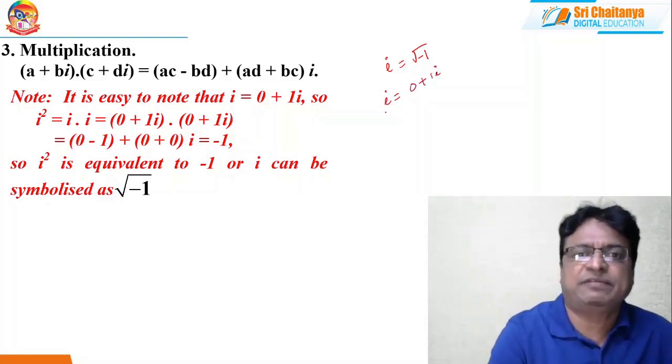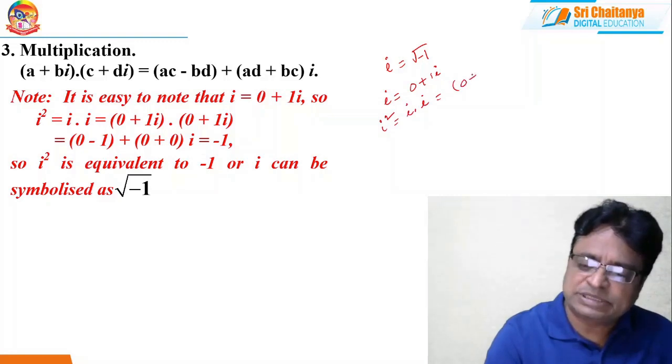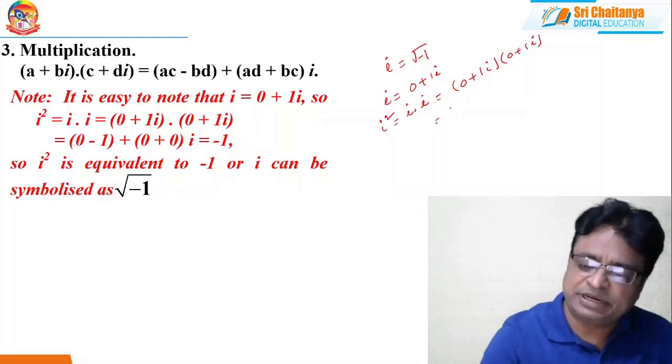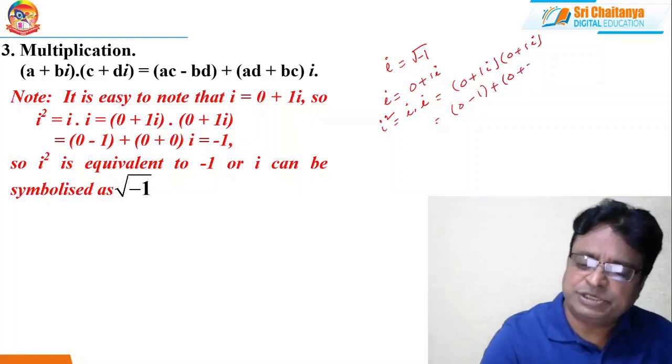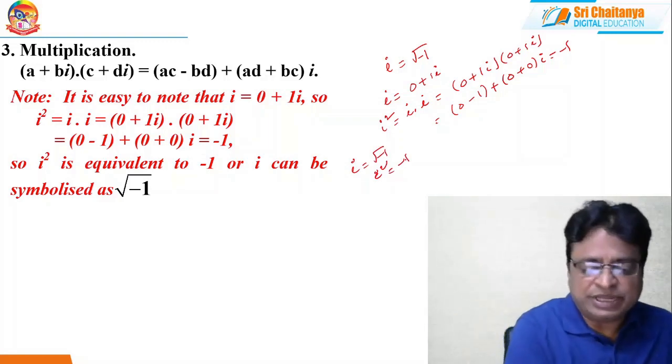And i square means i into i, which we can write as (0 plus 1i) into (0 plus 1i). By the definition, it is 0 minus 1 plus (0 plus 0) into i, which equals minus 1 only. So if i equals root minus 1, then i square is equal to minus 1.